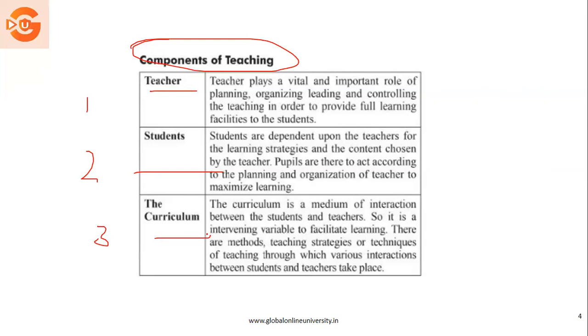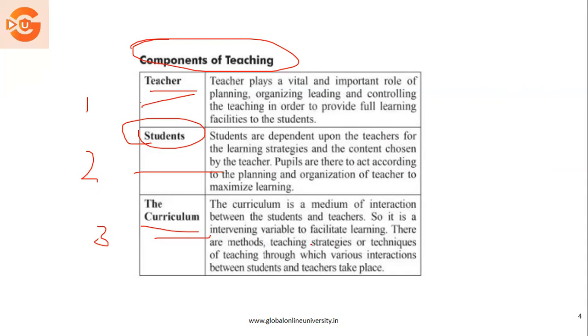Coming to curriculum, it's a medium of interaction which takes place between teacher and student. So it is an intervening variable, we can say. A teacher is an independent factor, student is a dependent factor, and the curriculum is an intervening variable, where the methods of teaching, strategies, and techniques are used in order to make sure that teaching takes place.